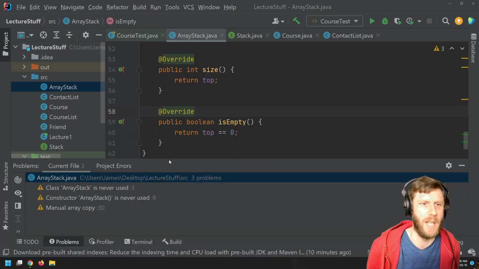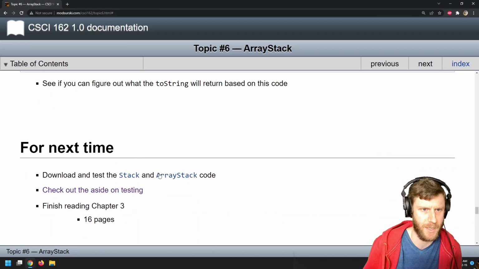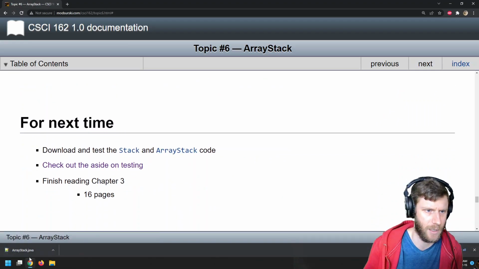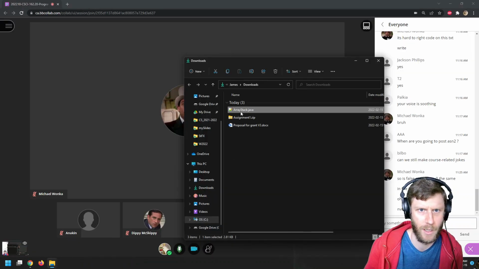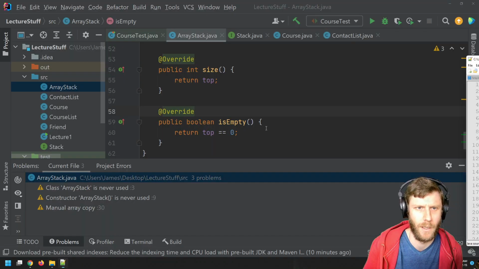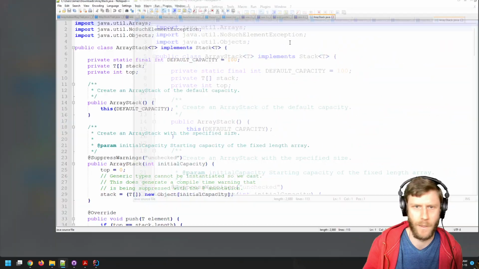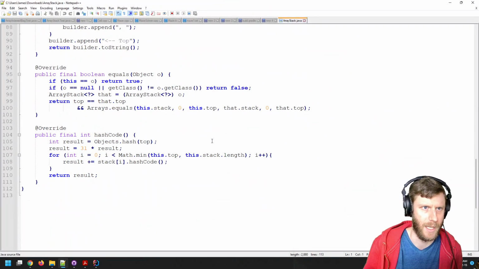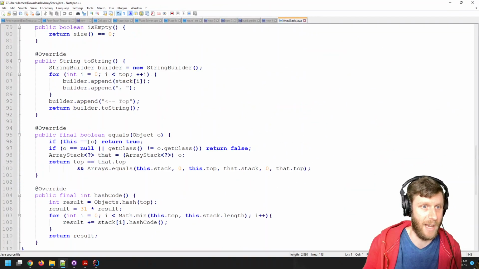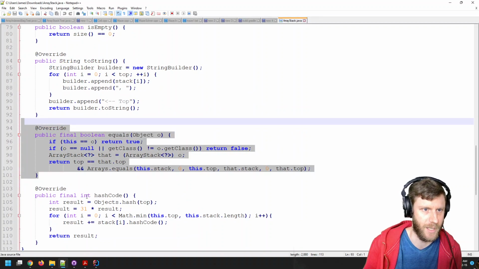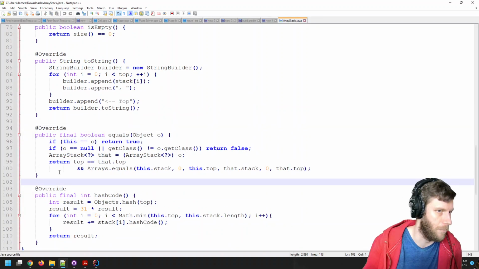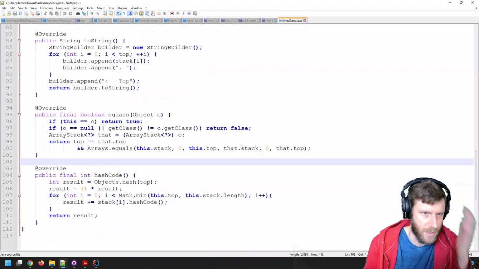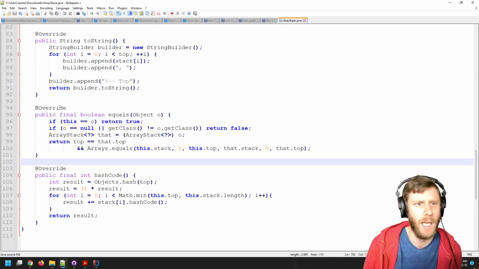Although I think if you download the ArrayStack code from the course website, let's have a look here. Yeah, if you download it, I'll have this fancy equals and fancy hashCode just for completeness. Feel free to have a look at these and see if you can make sense of what's going on.